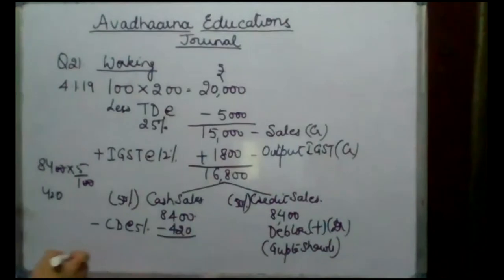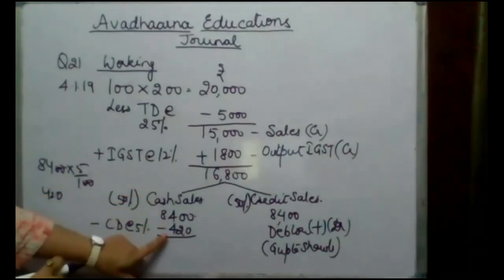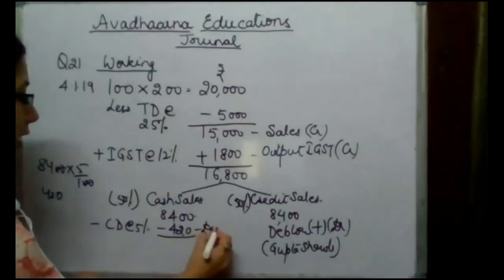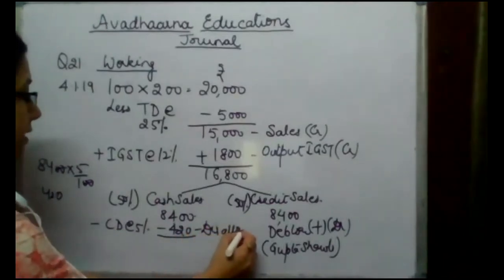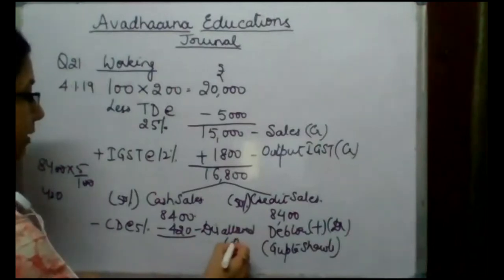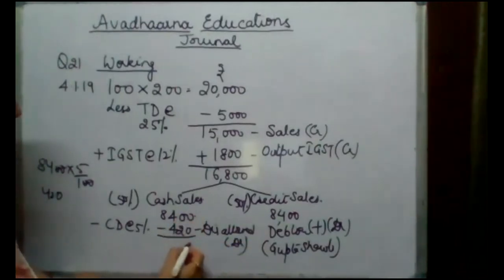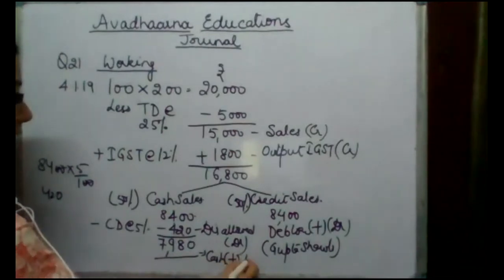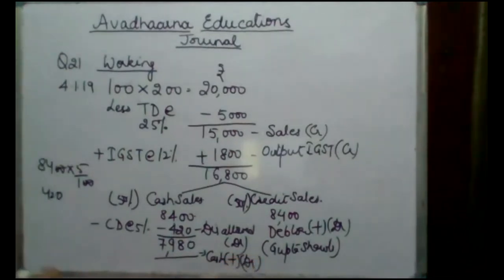We have made the sales, we are receiving the payment, so discount is allowed. And discount allowed is an expense. It is to be debited. And finally, 7,980 cash is received. Cash account will increase. So cash account is debited.